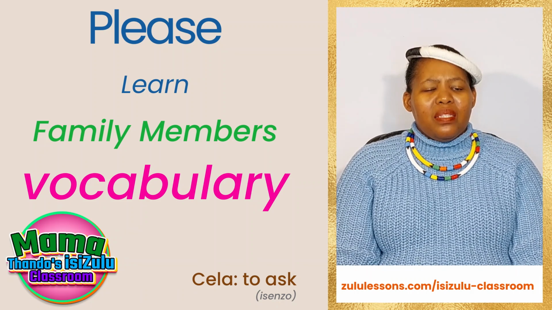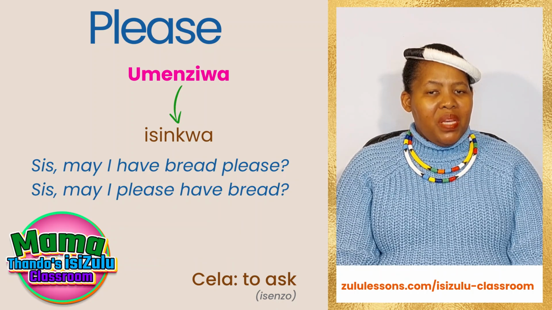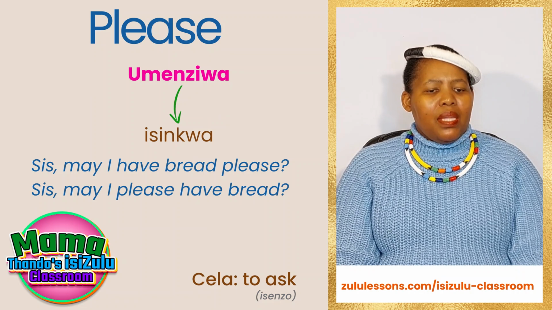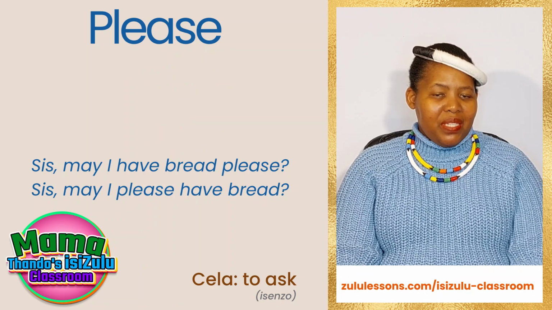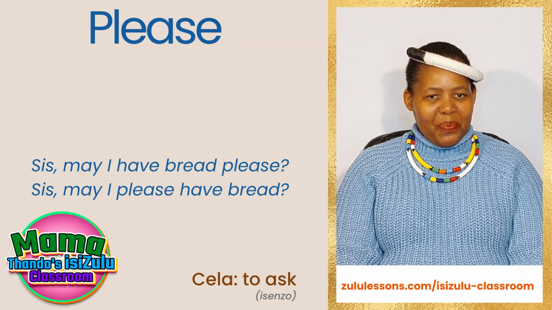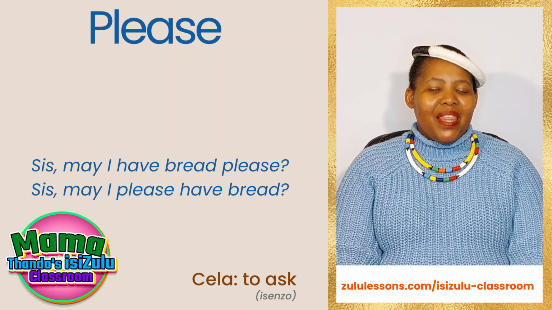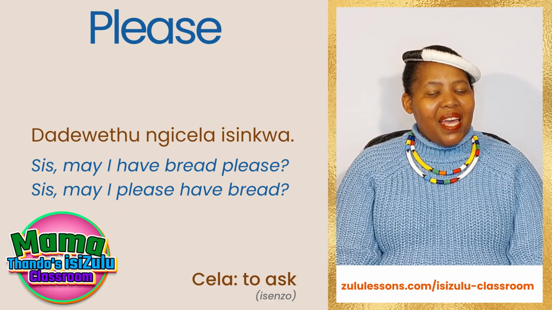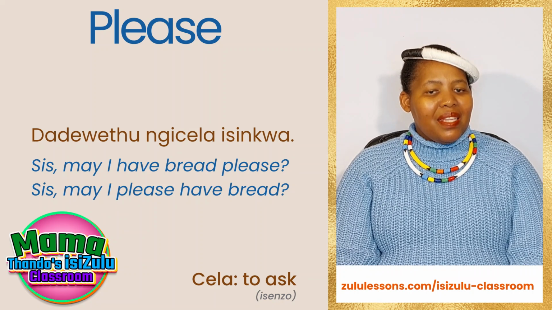Now, sis, may I please have bread? We know bread here is isinkwa. Now, let's make this sentence, Mngani. I'm going to give you a chance to do it by yourself, and then we'll do it together. Now, Mngani, let's do the sentence together. Dadewethu, ngicela isinkwa. Repeat that after me, Mngani. Dadewethu, ngicela isinkwa.